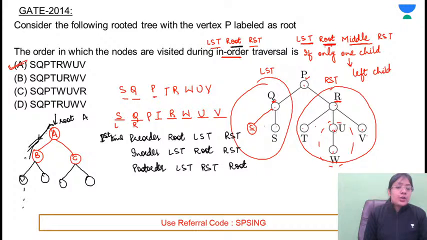Then this root is printed for the second time. This root comes on the path. After this is over, let's assume that this path is over here. B is visited for the first time, so it will be printing B. And after that, now B is printed. After this there is no subtree. I'm just considering the tree that I have drawn with the red color. So it will go back.